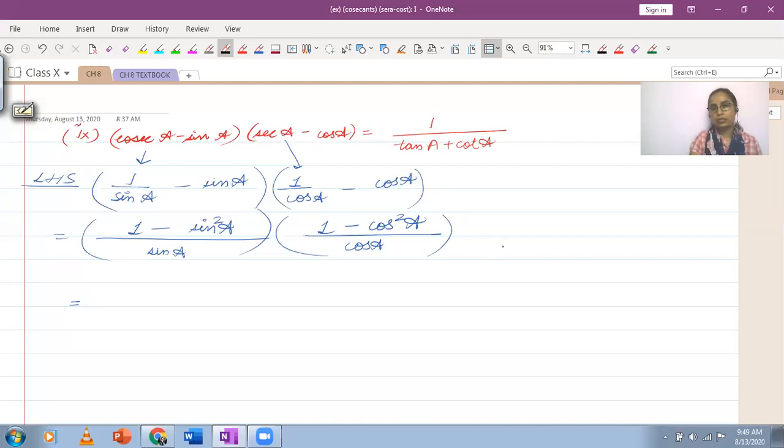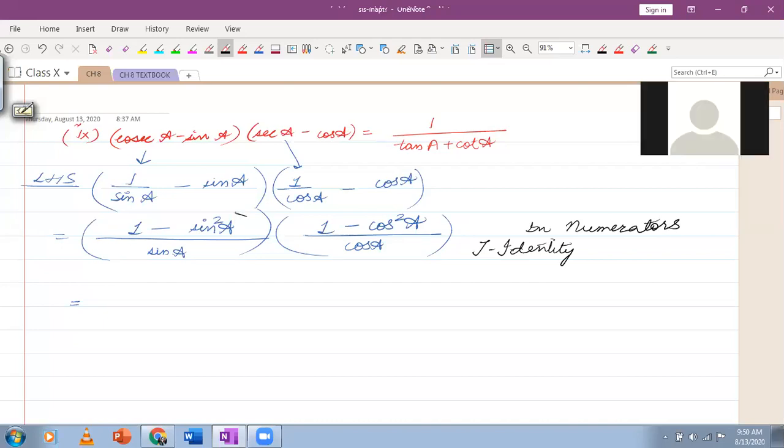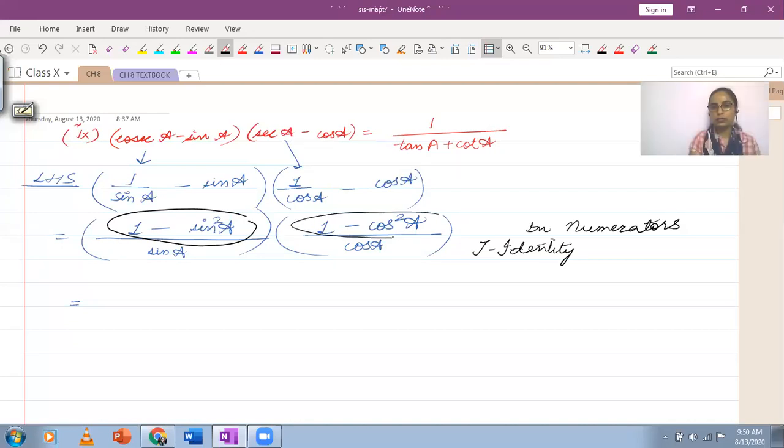At this point here, I'm going to use the trigonometric identity. In the numerators of these expressions, I'm going to use trigonometric identity. So the first trigonometric identity is sine square theta plus cos square theta equals 1.